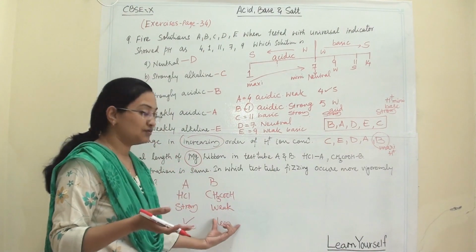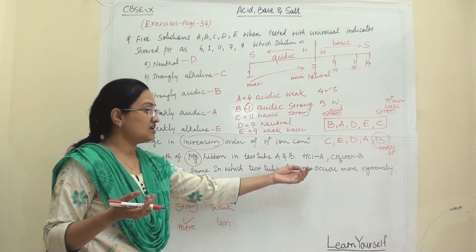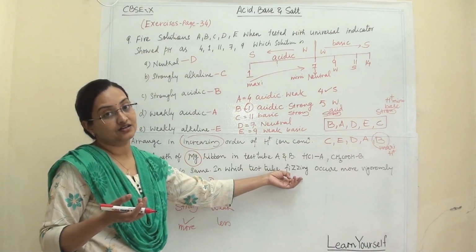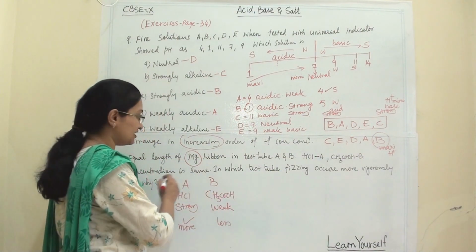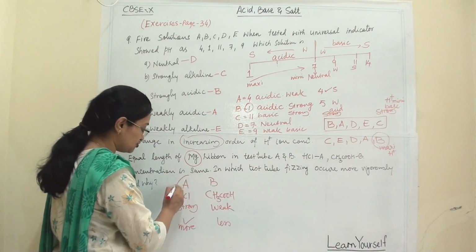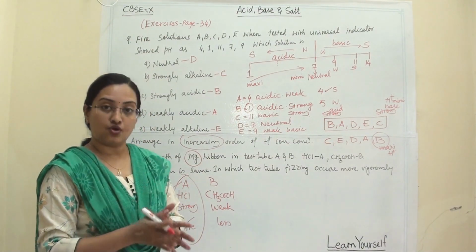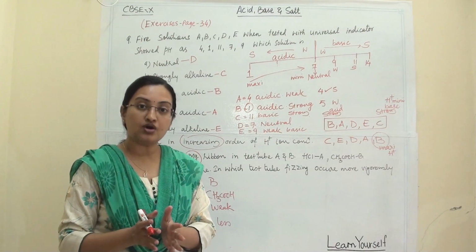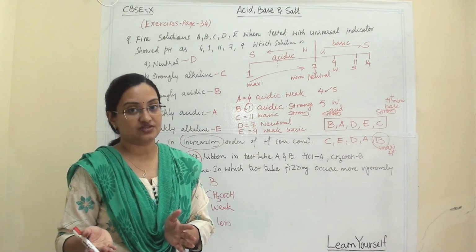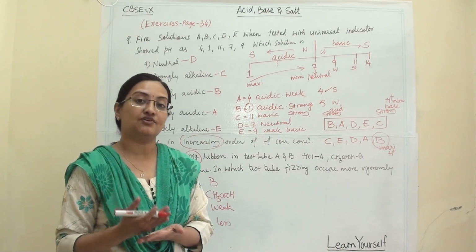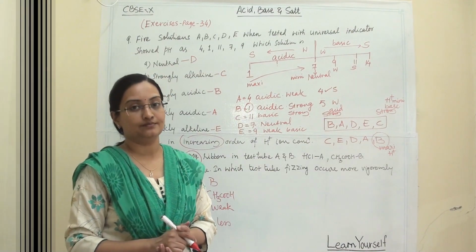So the reaction will be weak and we cannot see a vigorous fizzing in that test tube. So we can see a vigorous fizzing in test tube A. Why? Because HCl is a strong acid, it will dissociate more and will give us more H plus ions. So it will react faster with magnesium ribbon.